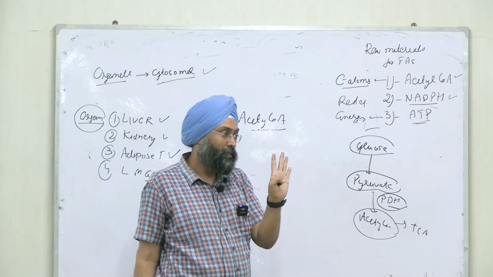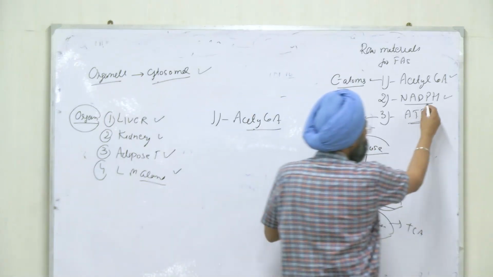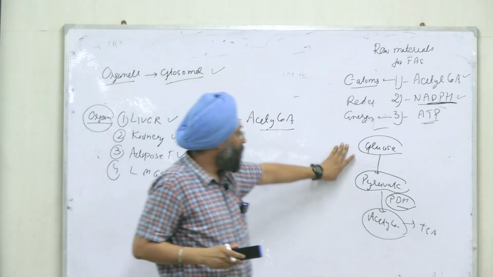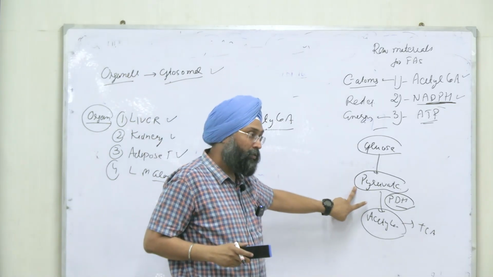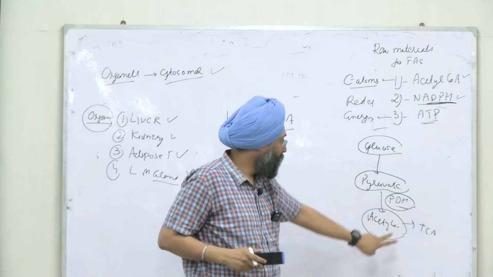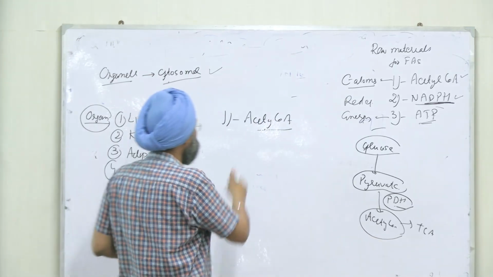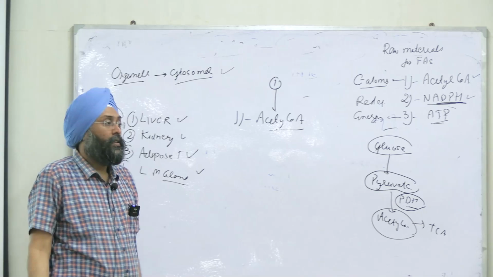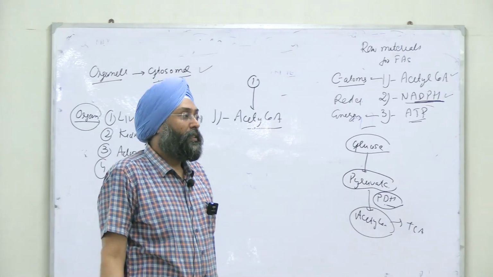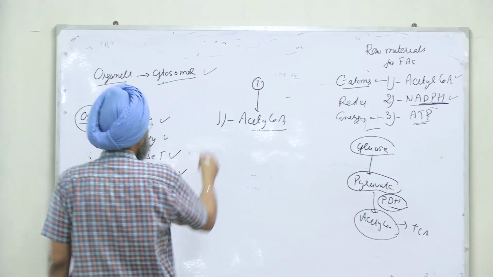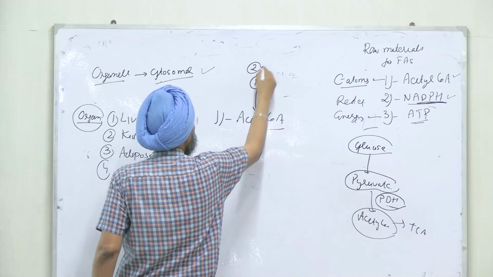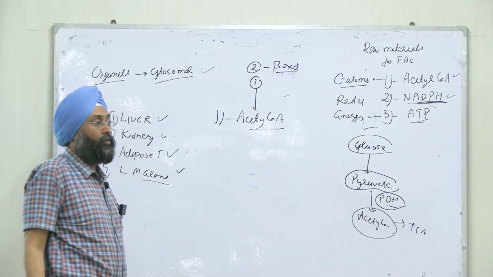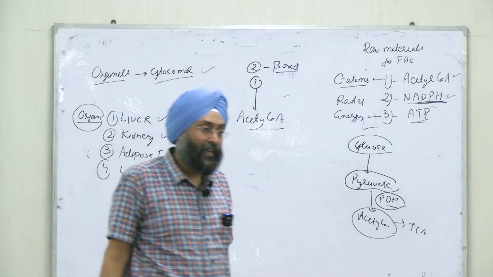Now you can correlate, right? The second is like the first: acetyl CoA, one source is from glycolysis. You get pyruvate, and from pyruvate via pyruvate dehydrogenase you will get acetyl CoA. Any other sources of acetyl CoA? One is clear. We did beta-oxidation in the previous class, during even chain fatty acids.